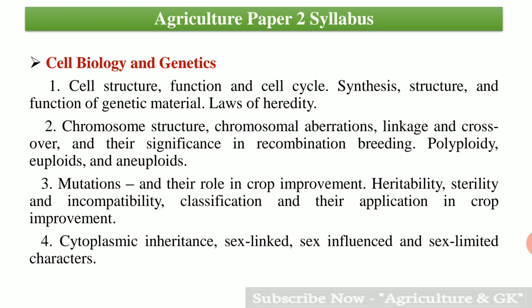So under paper 2, first is cell biology and genetics. Under this heading, first point is cell structure, function and cell cycle, synthesis, structure and function of genetic material, laws of heredity. Second point is chromosome structure, chromosomal aberrations, linkage and crossover and their significance in recombination breeding, polyploidy, euploids and aneuploids.